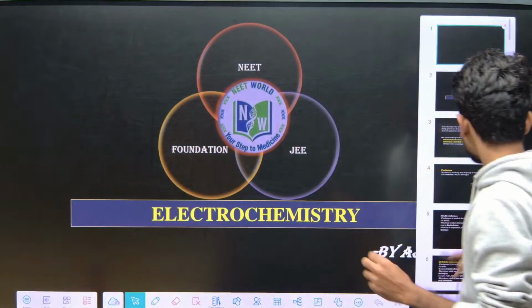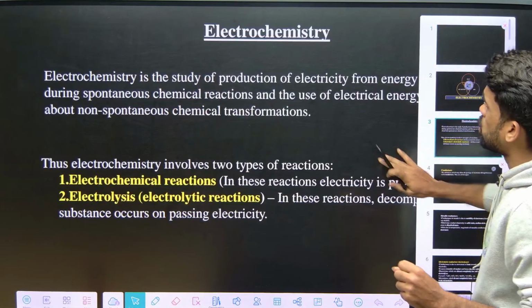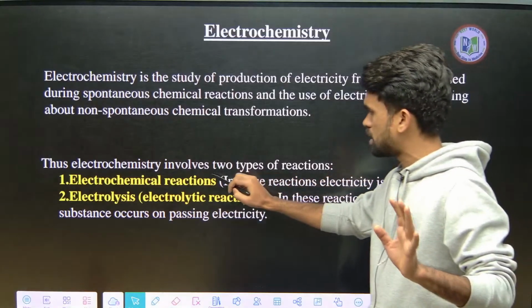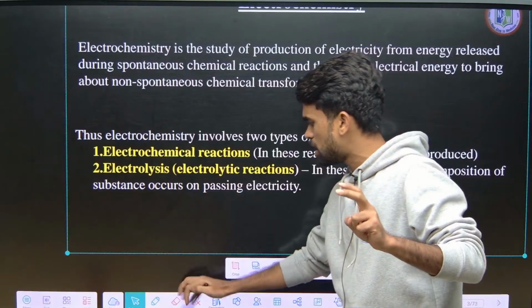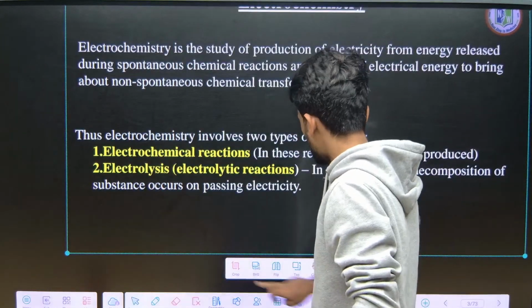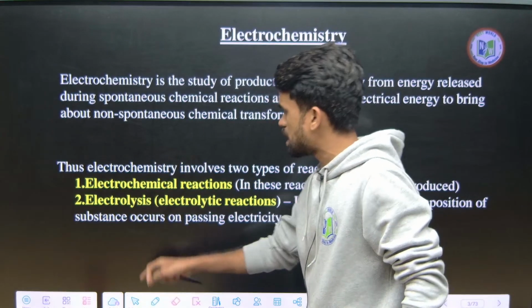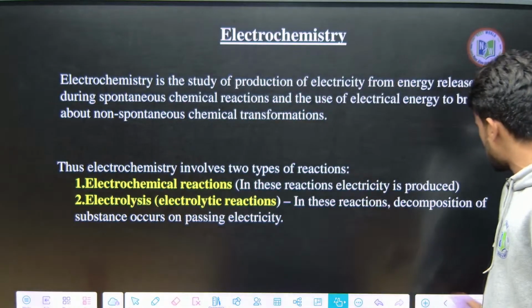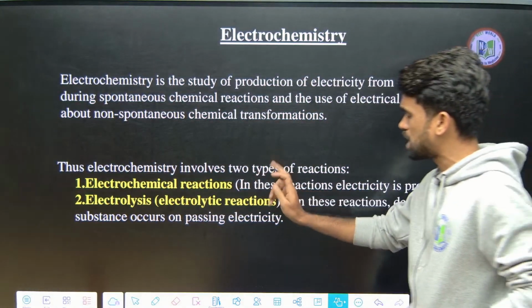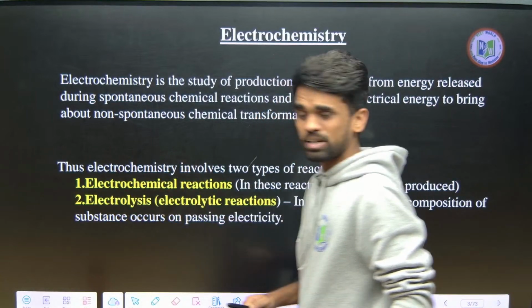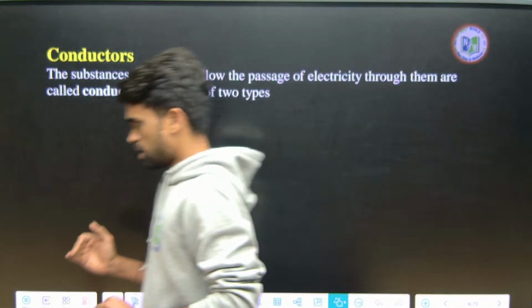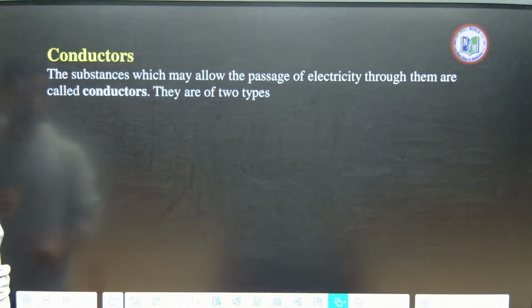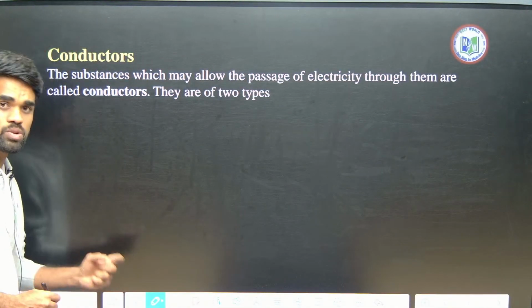In the last session I told you there are two chemical cells: one is the electrochemical cell, another one is the electrolytic cell. The discussion on the electrochemical cell is already done. Next we need to discuss electrolysis. We will discuss this after finishing our discussion on conductors, resistance, conductivity, resistivity. All these things we will be discussing today.